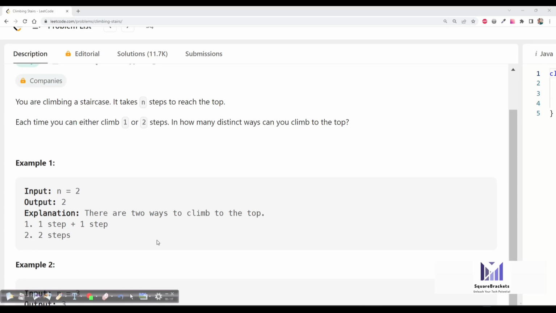See, the question is that it is provided to you that there is a staircase and you might take n steps. N steps means you can either take one step or two steps or three steps. It could be one, two, or three steps. This is the number of steps that are allowed to take. And now there is an input that is given to you, n is equal to 2.